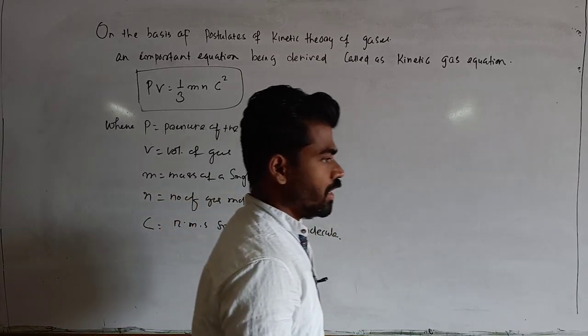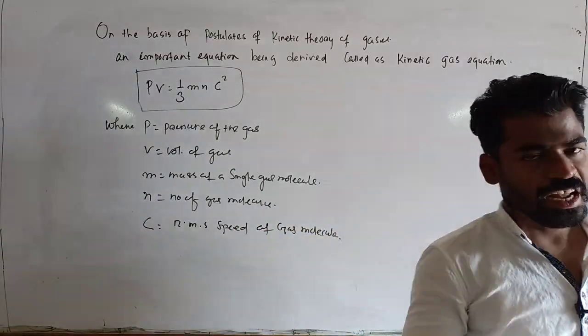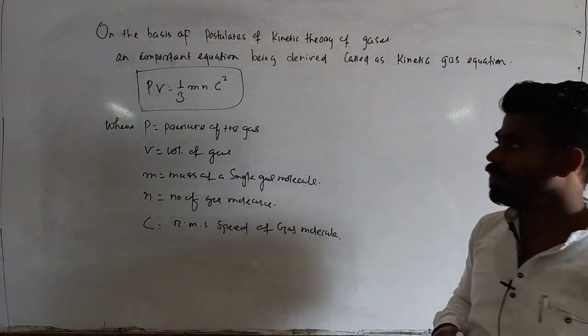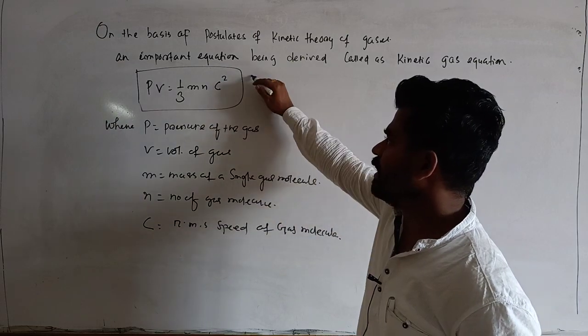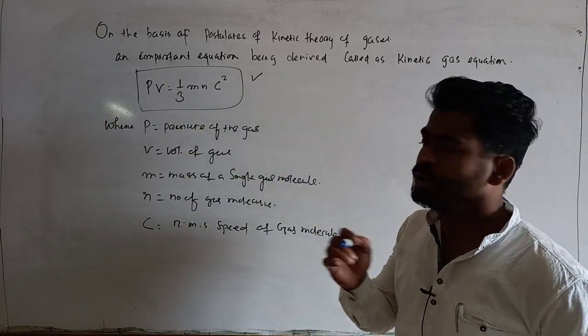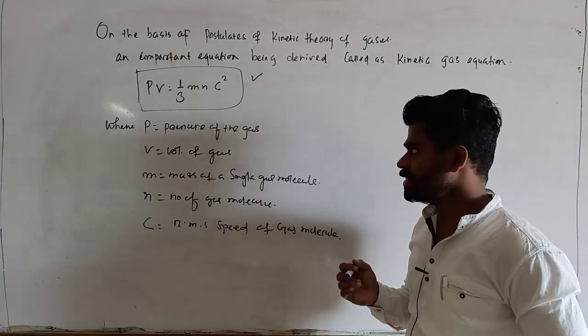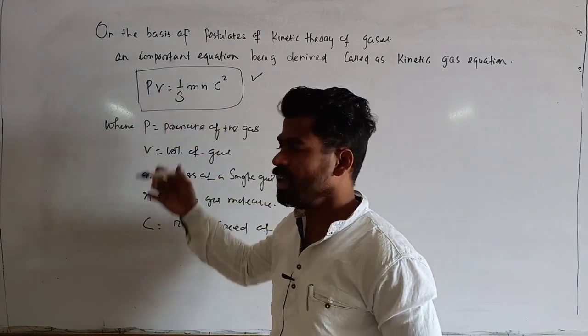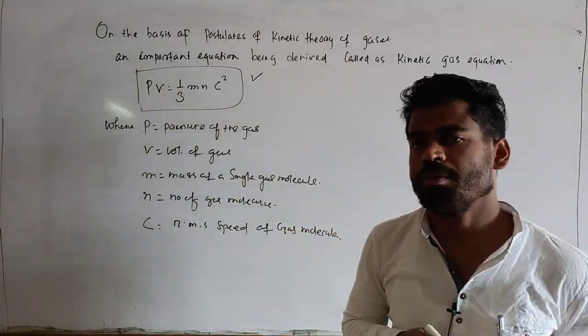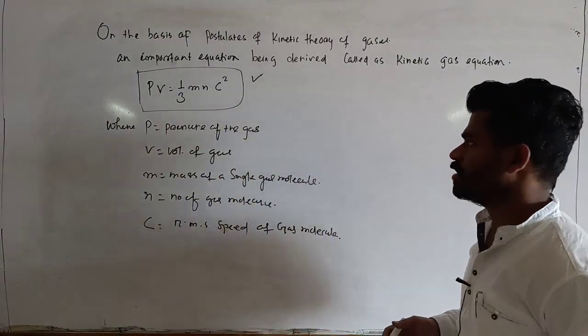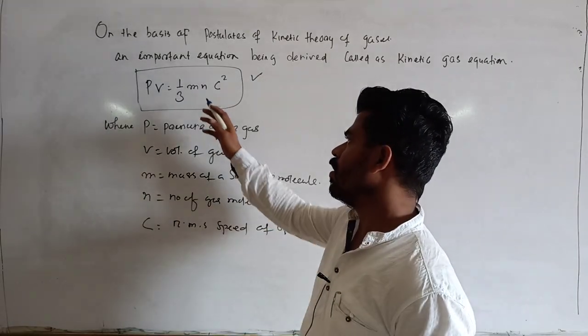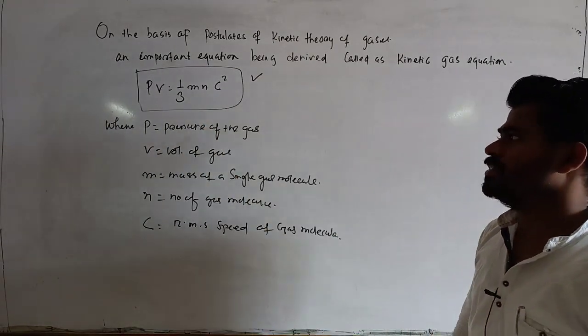This is the equation that has been derived on the basis of postulates of kinetic theory of gases. Since how this equation is derived is beyond our syllabus, I am not deriving it. Just remember PV equal to 1 by 3 mNc square.